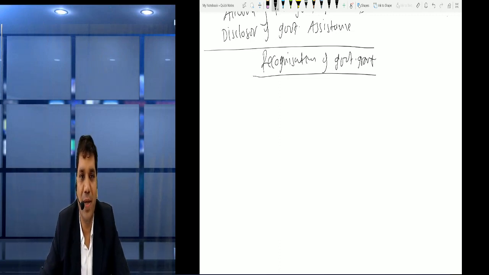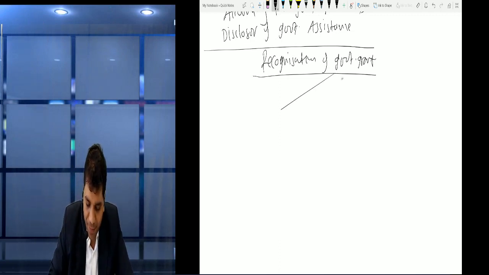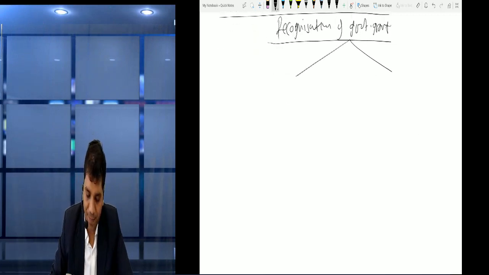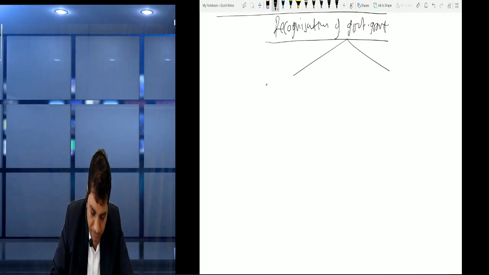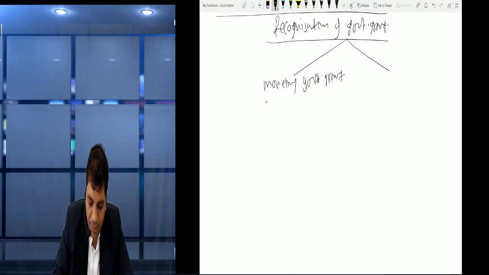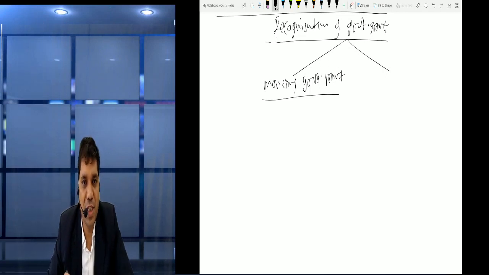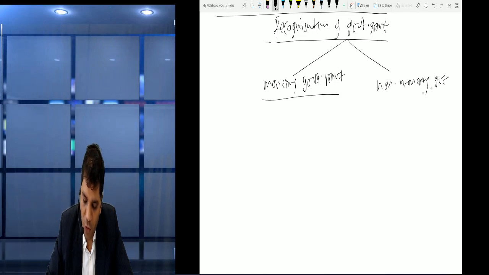So friends, we may have two types of government grant. One is monetary government grant, which we receive in cash or money items, and second, you can say non-monetary government grant.